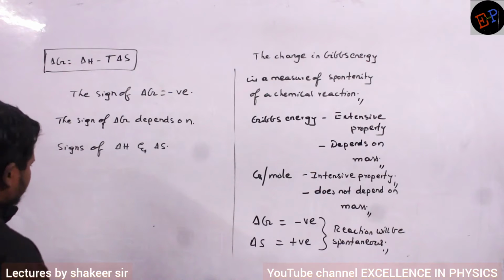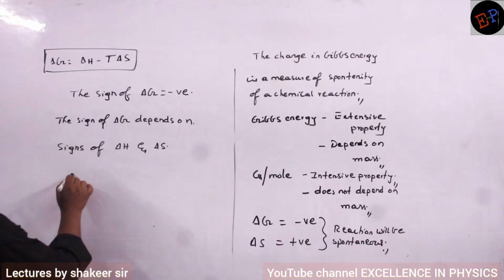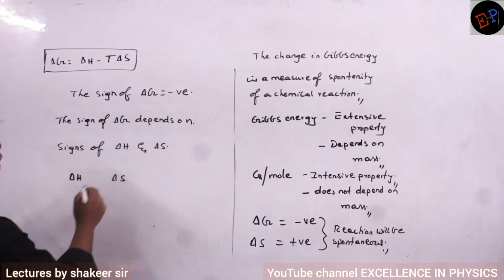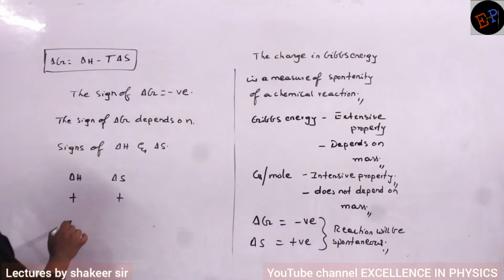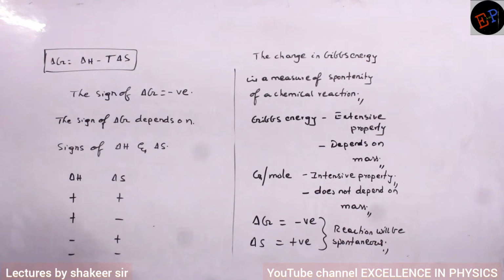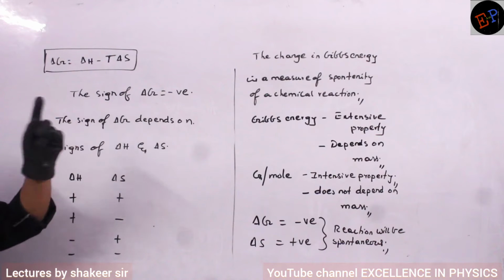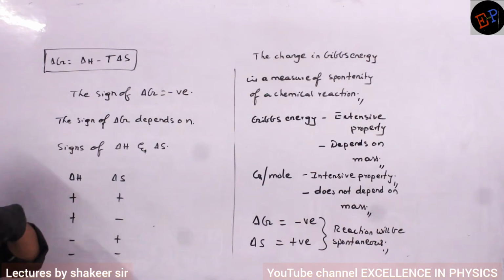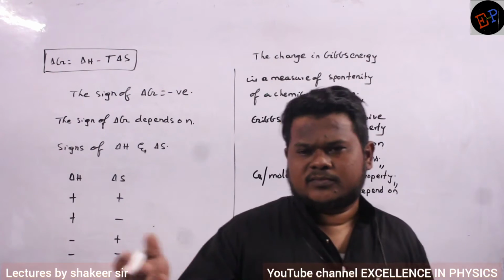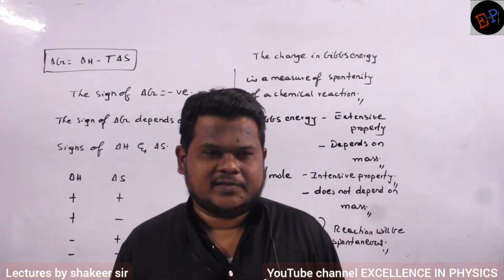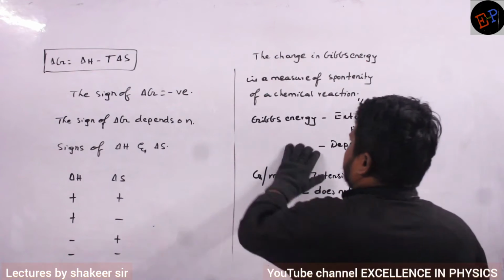So let us take both conditions. Delta H and here I will write delta S. Let us take one positive, another also positive, first condition. Second condition positive, negative. Third condition negative, positive. Fourth condition negative and negative. In these four conditions we will try to understand whether delta G will be positive or not. If it is positive, it is not spontaneous, and if it is negative, then the reaction will be spontaneous. Are you able to understand? So let us substitute each of them.